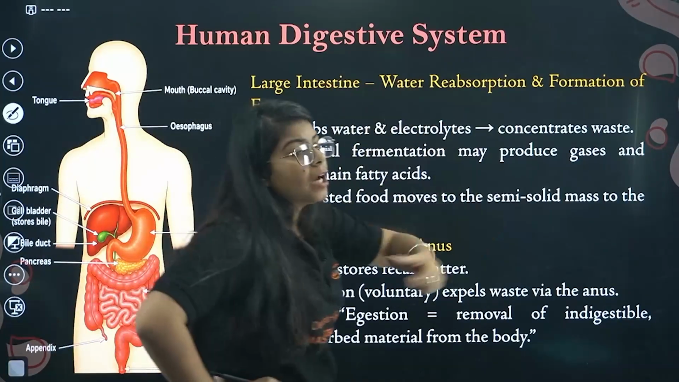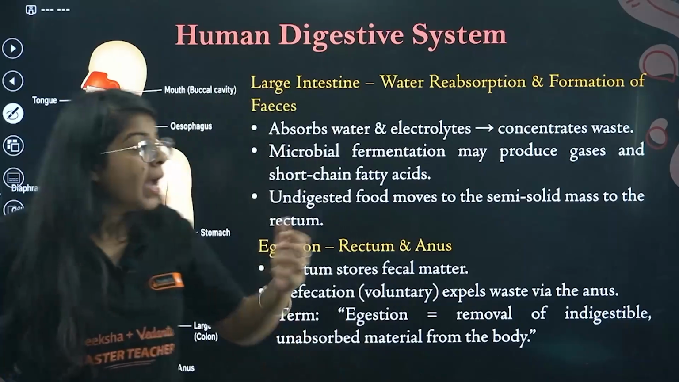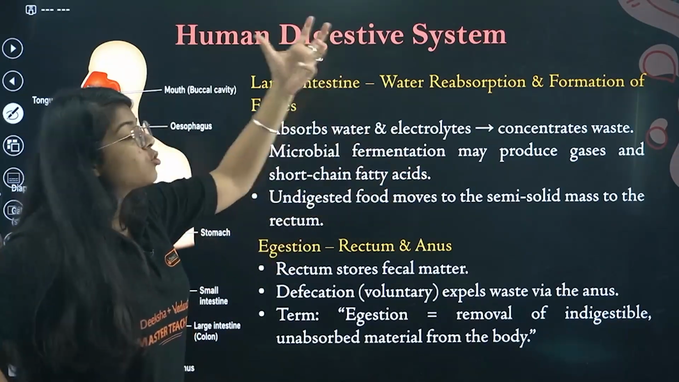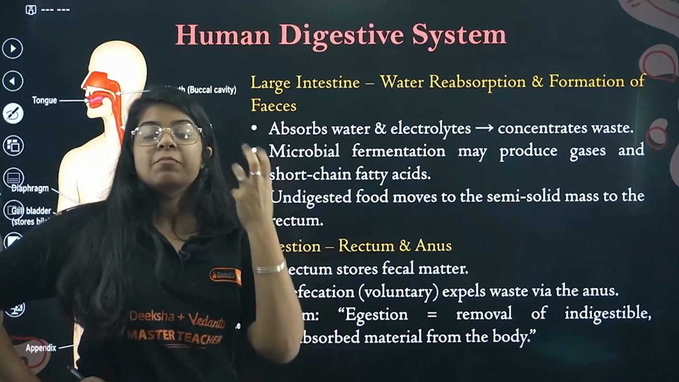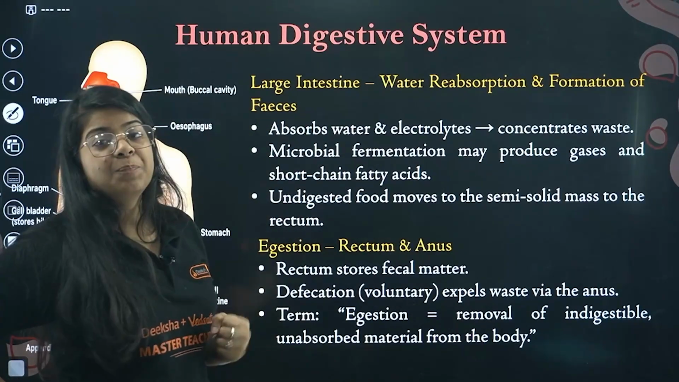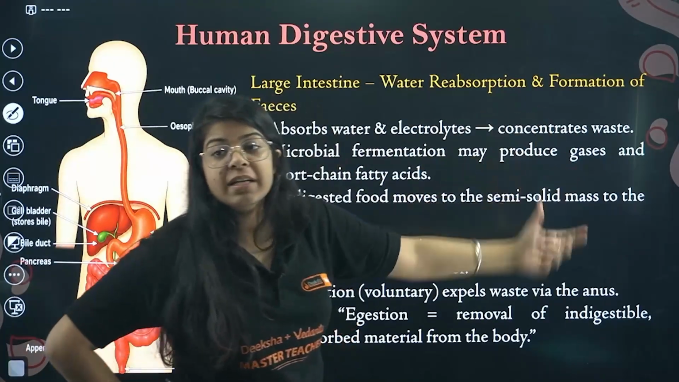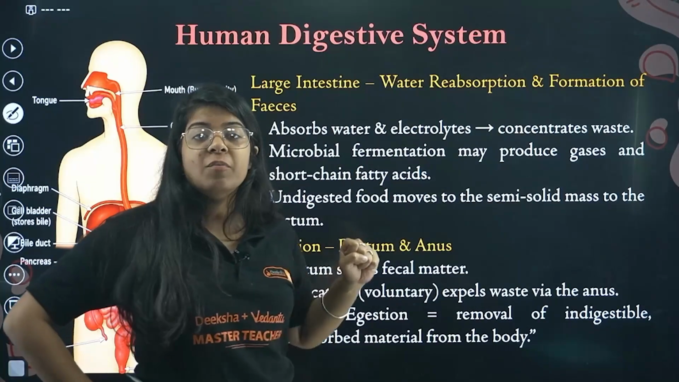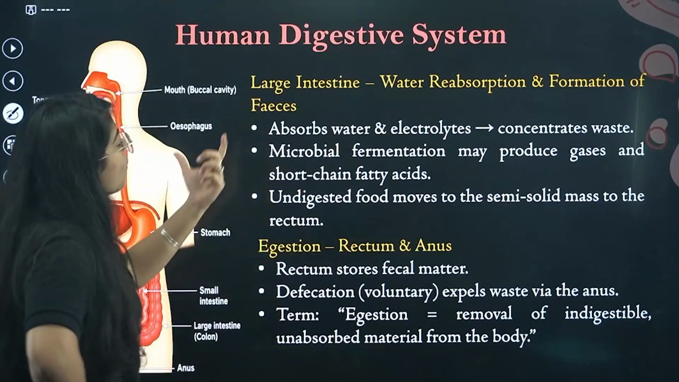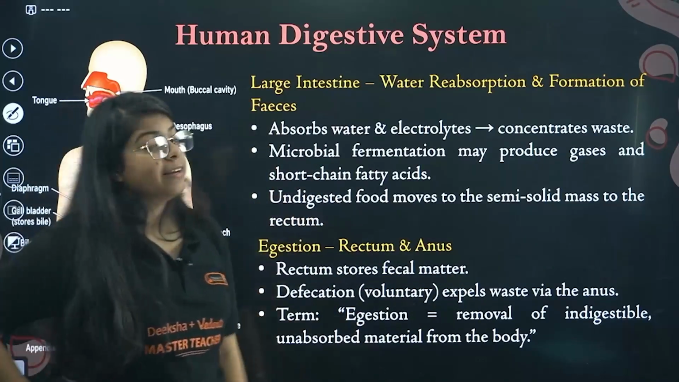So water reabsorption actually happens in your large intestine. It absorbs water and electrolytes. We talk about electrolytes a lot, right? All those minerals in the water, it reabsorbs back into our body. So it reabsorbs and concentrates the waste. Once you remove all the water from the food, it will be a solid waste, and that's what feces are, right? Microbial fermentation may produce gases and short chain fatty acids.